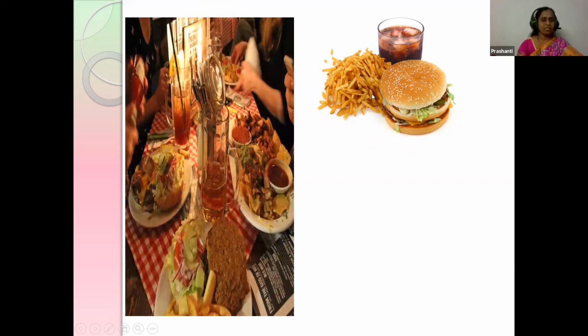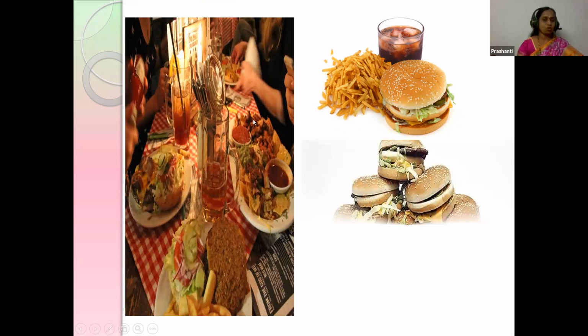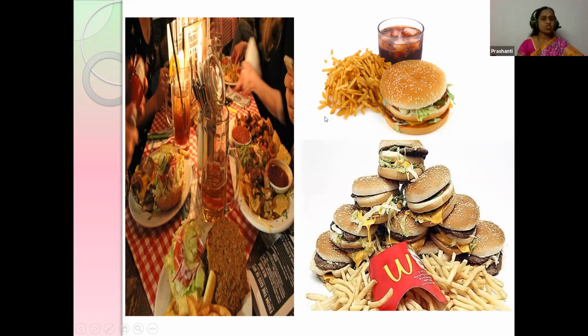And here, these are the fast foods, children, like pizza and burgers. Many like to eat them, but they also have a greater chance of causing cancer. The Cancer Research Fund has recommended taking limited fast food. But nowadays we see many fast food centers on the roadside, and people take fast foods. Many are not aware of the cancer. So students, be aware of it.